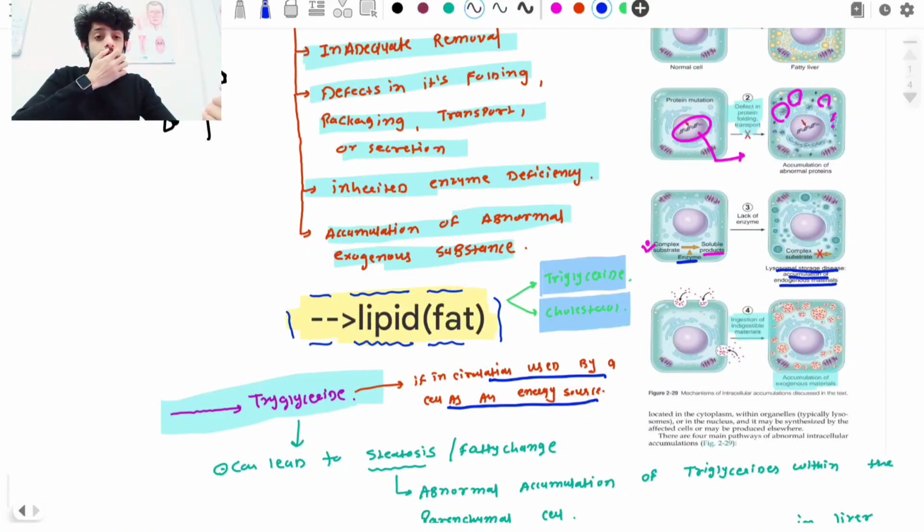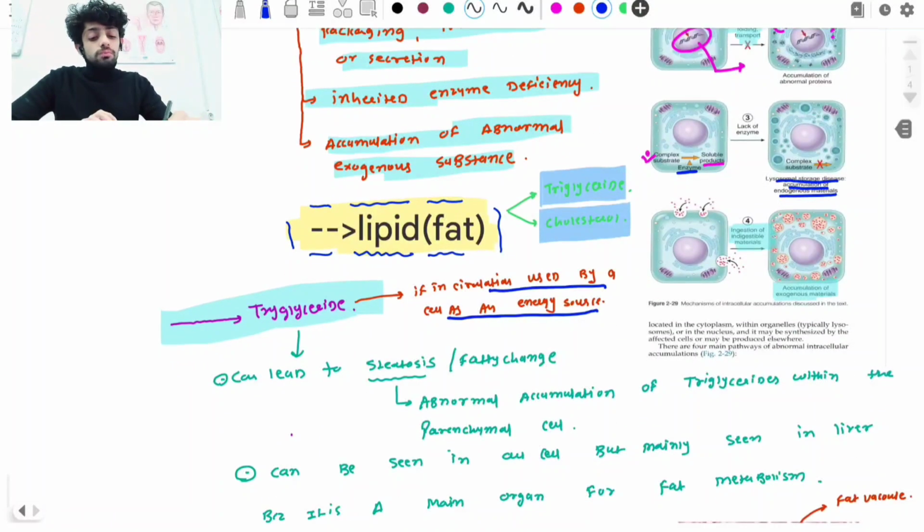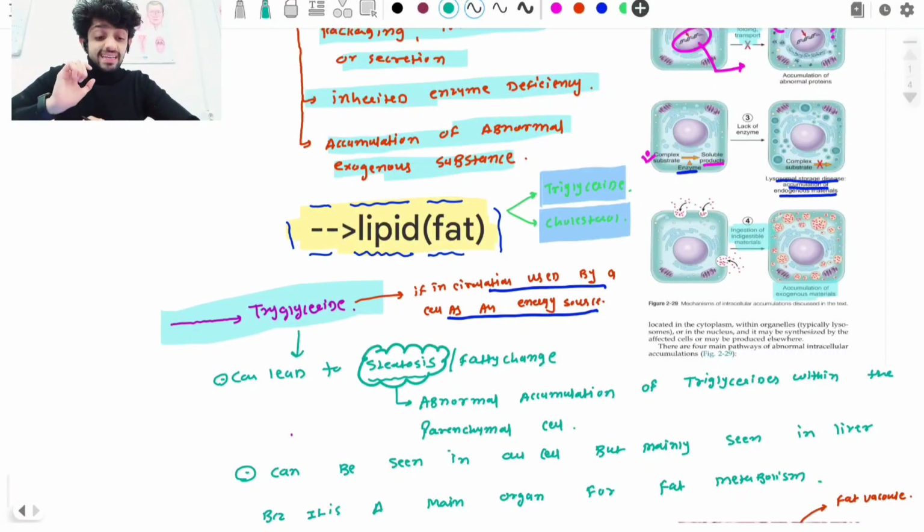Normally what happens if a large amount of triglyceride is present in the circulation? It can go and accumulate inside our cells. If this triglyceride is accumulated inside our cells, what kind of appearance can it give us? It can lead to what? Steatosis. What is the meaning of steatosis? Steatosis means fatty change. So what does that mean? Abnormal accumulation of triglyceride within the parenchymal cells.